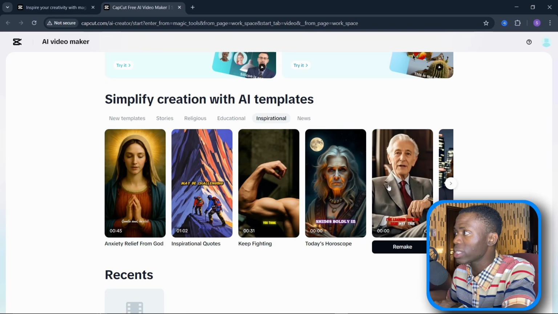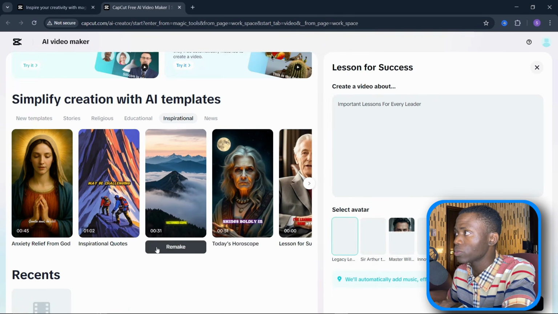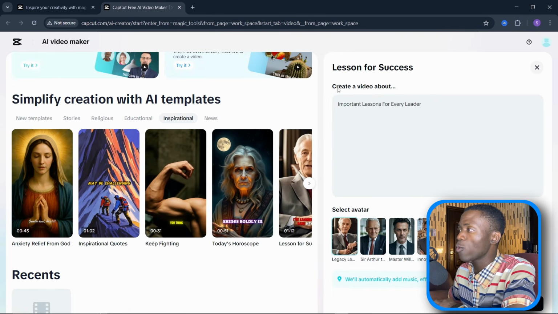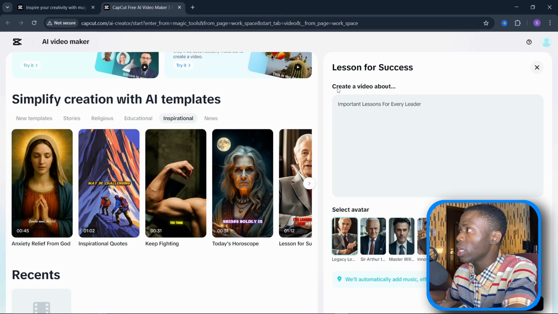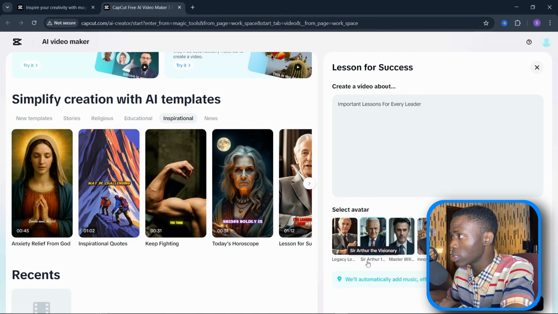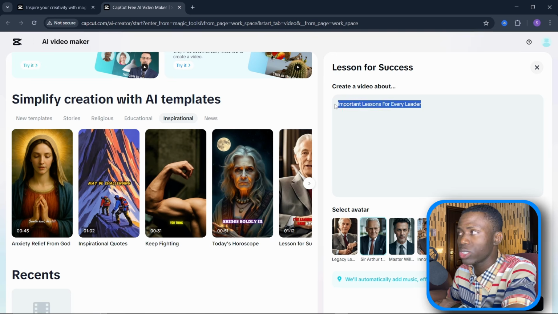Now, the next thing is simply click on this particular one. You see here, once you click on it, CapCut is automatically going to give you a short video script on it. You can see important lesson for every leader. Now, once you come over here, there are so many avatars. You can select anybody here. For the sake of this video, I'm going to go with Sir Author, the Visionary. Now, once you come over here, you need to add a short description.